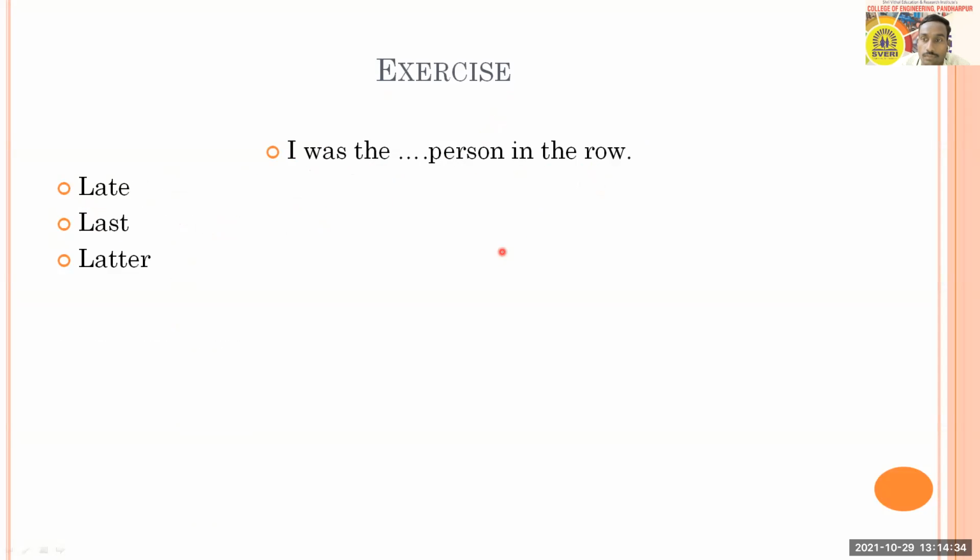Last, right. I was last. Okay, so this time also I can see all you people are getting it right: last. I was the last person in the row. Try to understand that this is also a superlative form here, the last. So therefore, I was the last person.